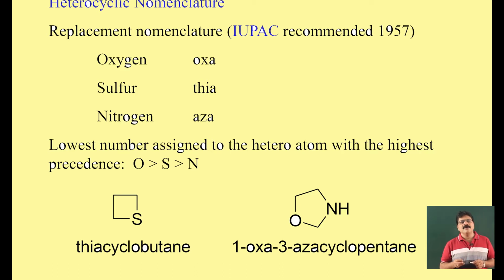Now, when you have to assign priority numbers, the priority is in the following order: highest priority for oxygen, followed by sulfur, followed by nitrogen. So, in this second example, the priority goes to oxygen and then to nitrogen. So, accordingly, it will be 1-oxa, 3-aza, cyclopentane. This is how we name a heterocyclic ring system.